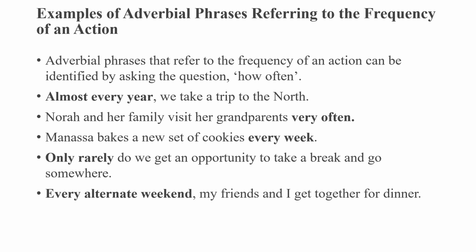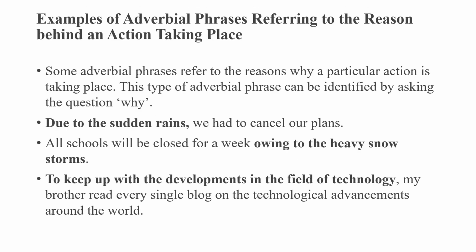Every alternate weekend, my friends and I get together for dinner. So every alternate weekend is again referring to the frequency of an action, which is an adverbial phrase of frequency. Now moving towards examples of adverbial phrases referring to the reason behind an action taking place. So reasons give you the answer to the question why something happens. Some adverbial phrases refer to the reasons why a particular action is taking place. This type of adverbial phrase can be identified by asking the question why.